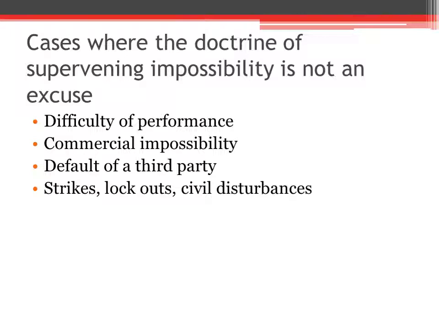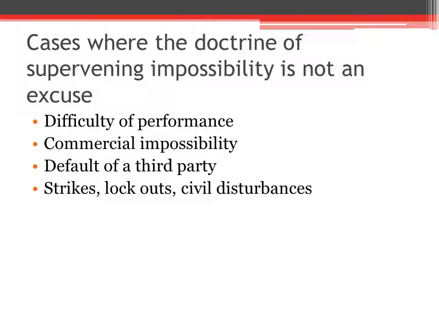Let me explain an example. A agrees to supply to B certain steel chairs within a specified period. A is making a contract with B that A will supply certain steel chairs within a specified period. However, due to some strike by workers, the factory production was withheld for weeks. A is not discharged from his obligation to B on the ground of supervening impossibility and he is liable for damages.